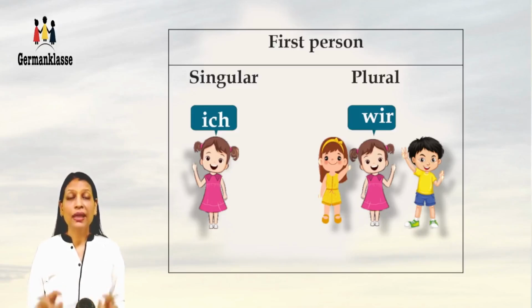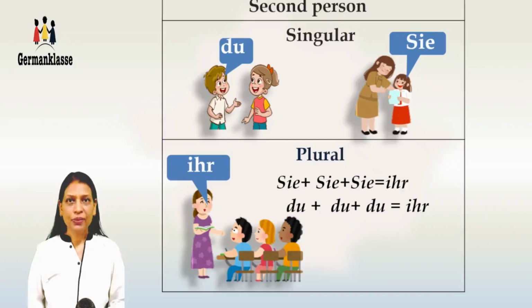But remember that when we say wir, the speaker is always a part of that group. Second person, we have a formal and an informal you. Informal you, du, and formal you, Sie, like we have in Hindi, tum and aap. Second person plural, it's ihr, you all.